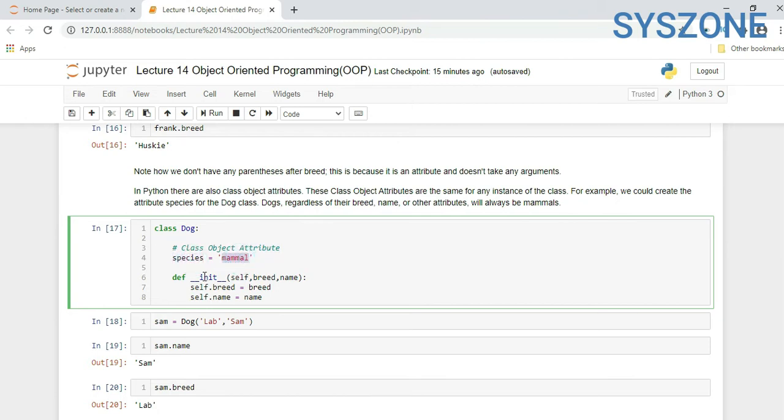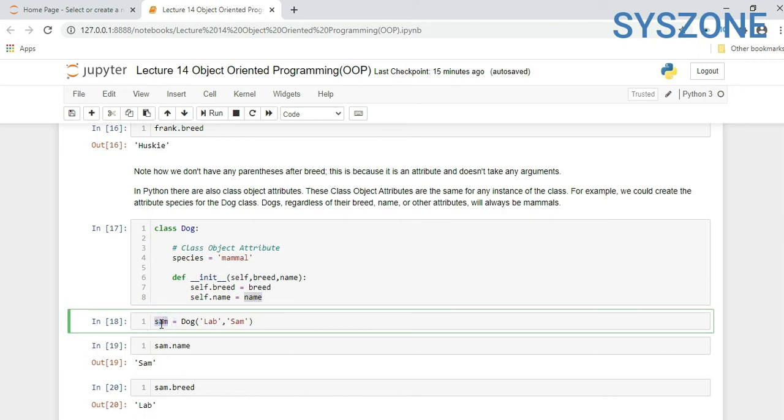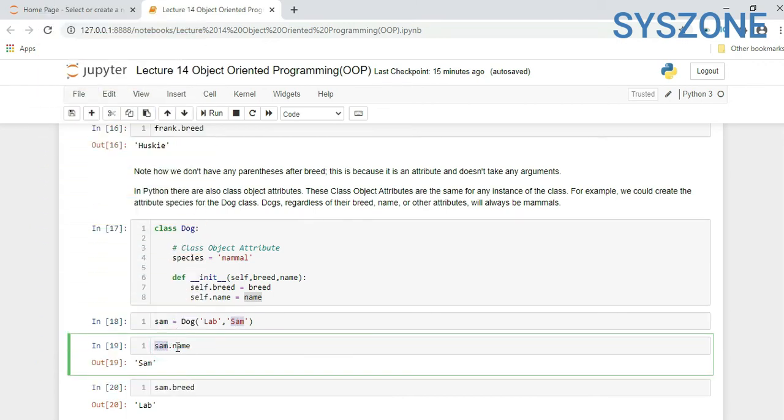Now the same function __init__(self, breed). Again we added one more attribute or parameter named name, self.name. Here the value of name will get assigned. We are creating an instance of this class Dog. Two parameters are required, breed and name. So breed is lab, and name we are giving as Sam. When we call this instance with the attribute name, it will return Sam.